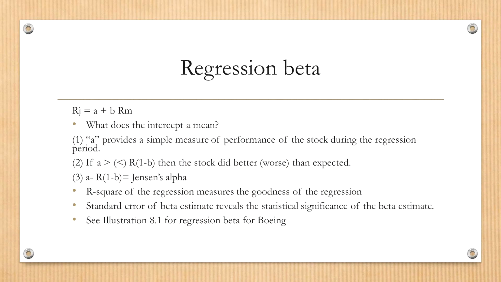If R squared is pretty low, let's say 2-3% or a low single digit number, then you would cast doubt on how well this regression captured this beta. And second, you look at the standard errors of the beta estimates. And this standard error actually measures the statistical significance of the beta estimates.